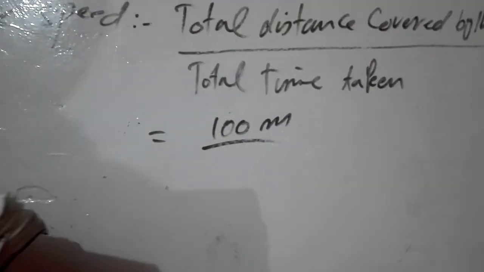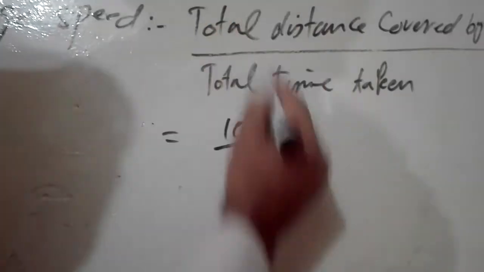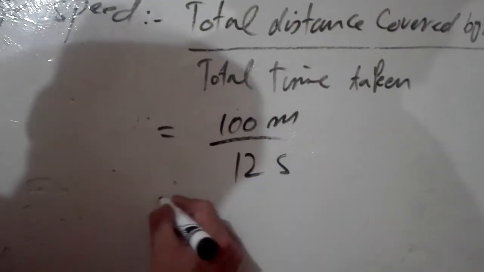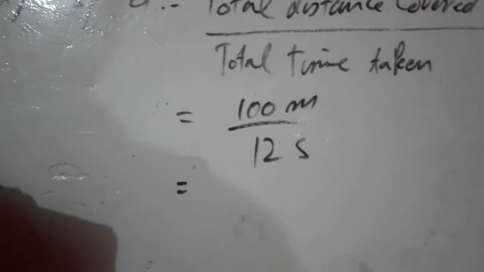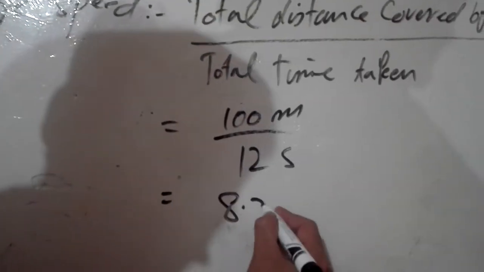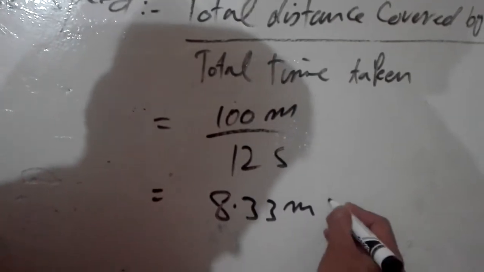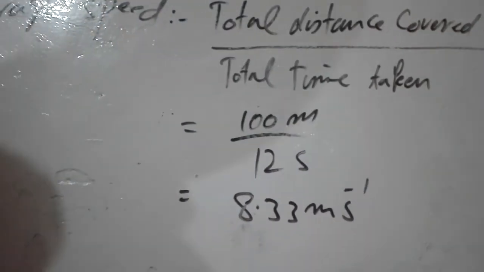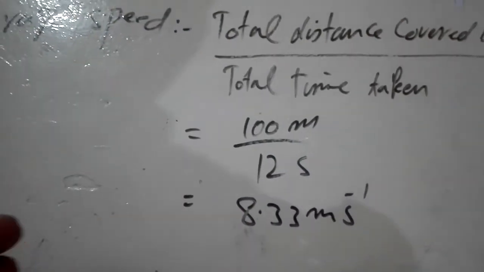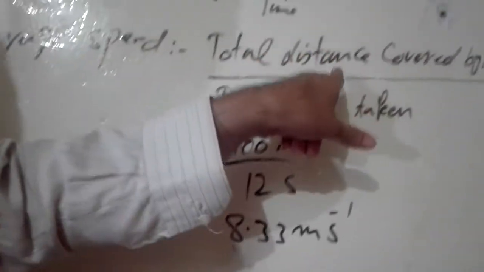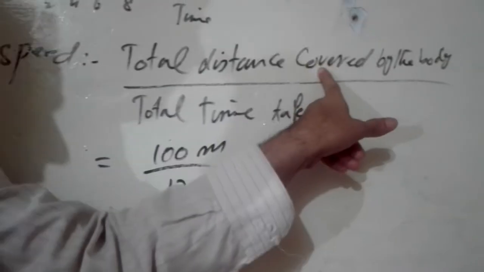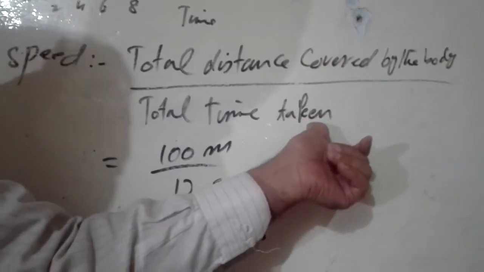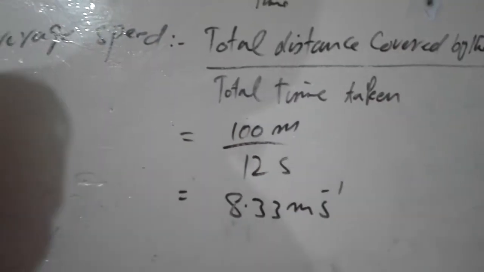And what is the total time taken? That is 12 seconds. So I will divide by 12 seconds. Now divide it. What is the answer? When you divide it, you will get 8.33 meters per second. In this way, this example is solved. So whenever somebody covers a total distance, if you divide that total distance covered by the body by the total time taken, then you will get the average speed.